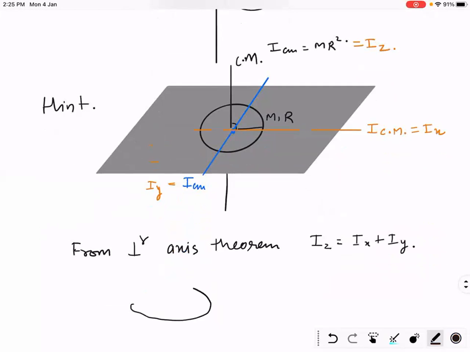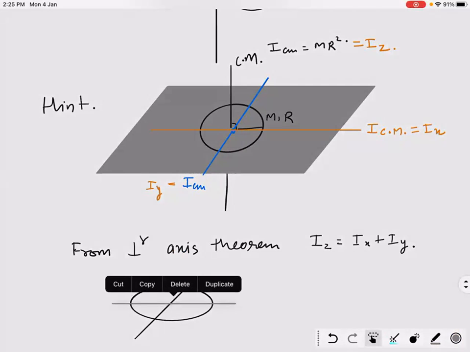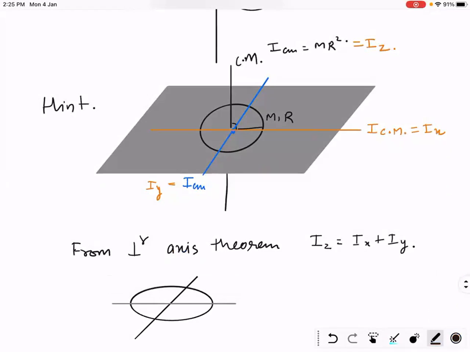Now when you cut a ring like this or like this, due to symmetry you will get the same moment of inertia. Am I right? IX and IY must be the same due to symmetry. So can I assume them I? Can you assume them I? Say yes. Show me thumbs up.